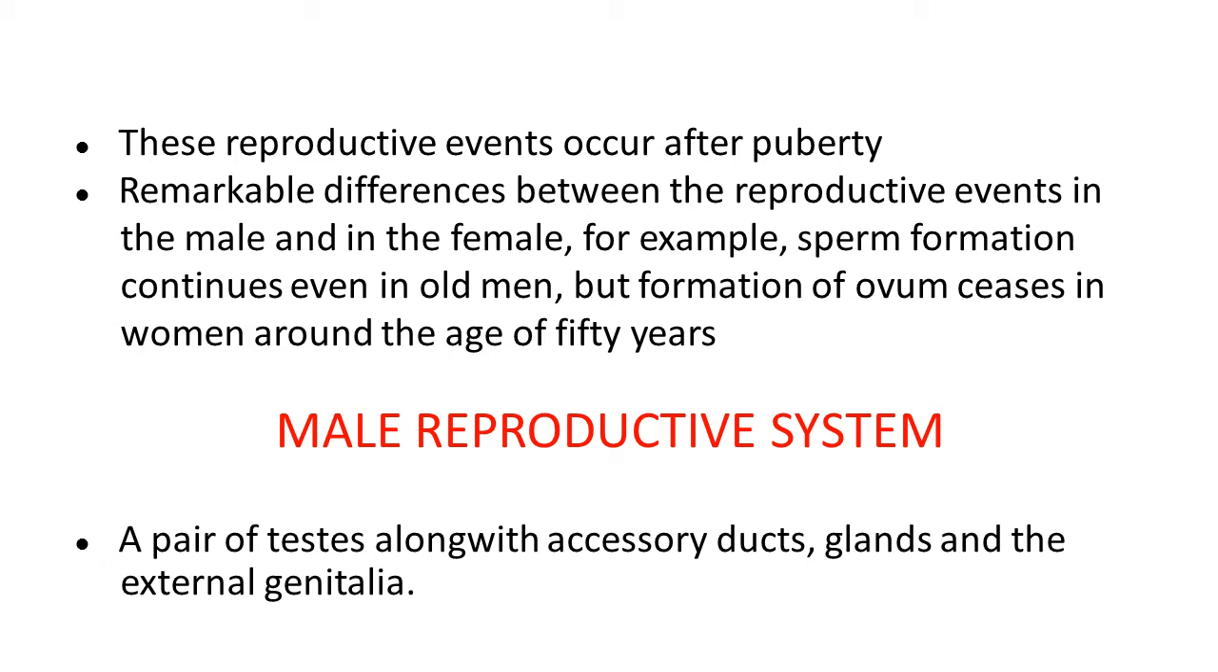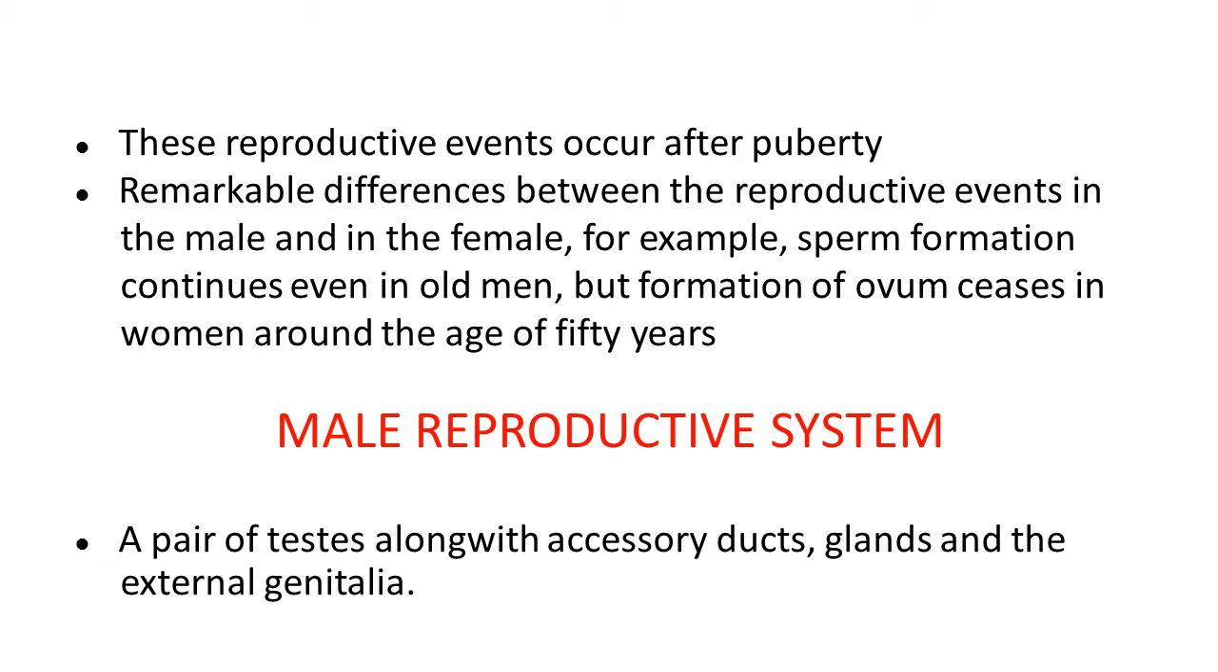If we talk about differences in male and female, they are observed morphologically as well as during reproductive events. The difference is that sperm formation continues even in old men, but formation of ovum ceases in females around the age of 50 years. So this is the main remarkable difference between the reproductive events in male and female human beings.